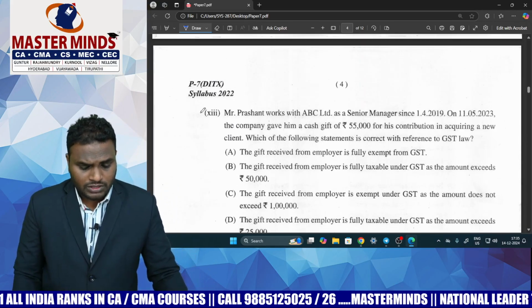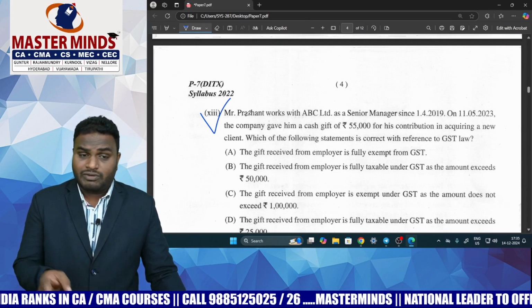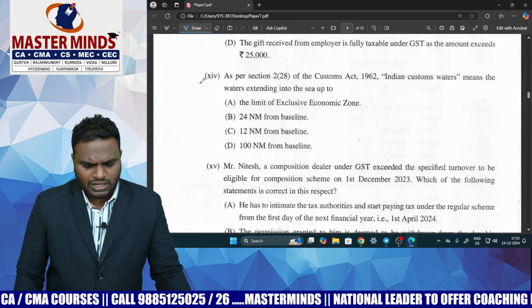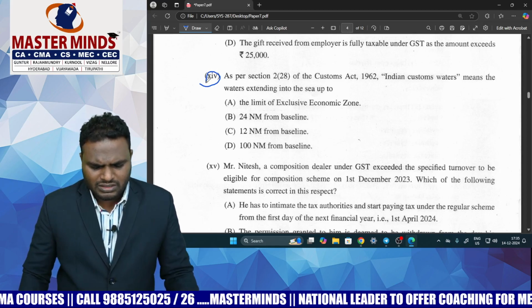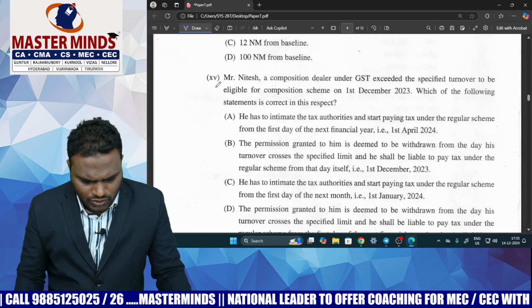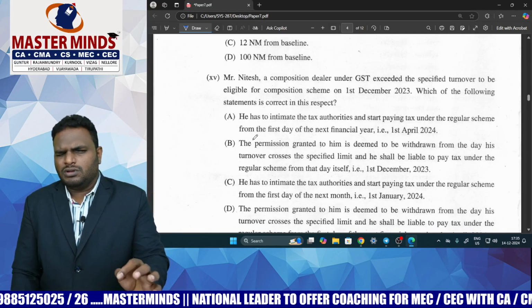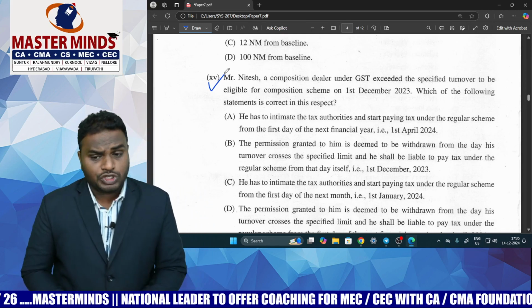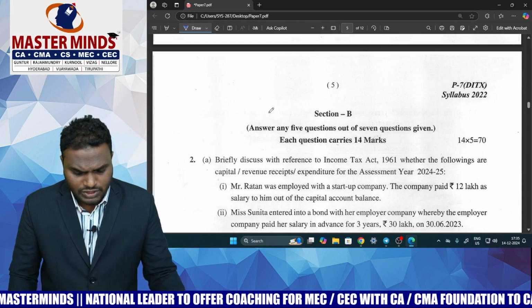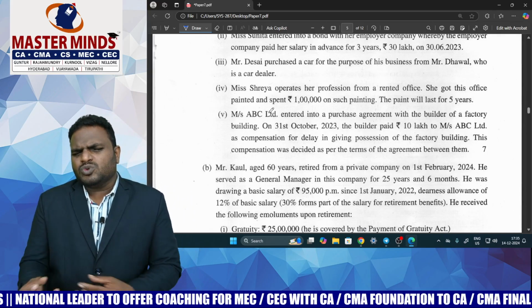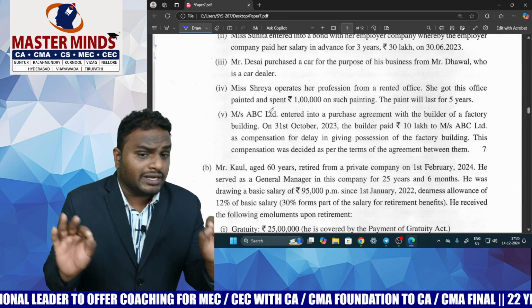I covered this MCQ in the marathon also, and you may feel a little bit confused in this MCQ, but it is also a direct MCQ, just a little bit tough. This one, regarding the composition dealer, I also covered in the marathon session. This is also a direct MCQ. Out of 9, just 1 or 2 MCQs are in confused mode, and the remaining are all direct and easy. This is my opinion.